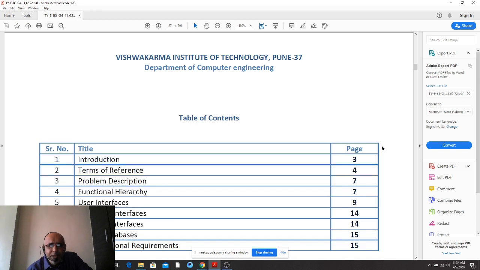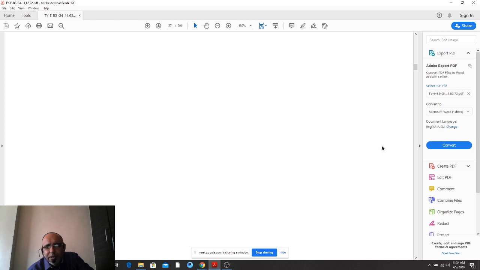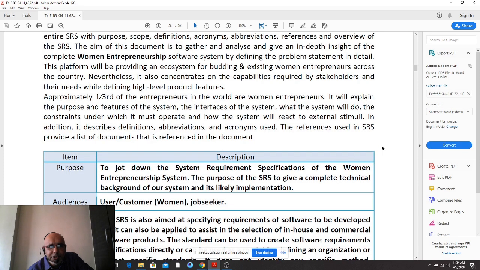So, this is the table of contents: introduction, terms of reference, product, problem definition, functional hierarchy, user interfaces, and hardware interfaces. Proceeding next, the introduction is the introduction of the SRS. One full page has to be written. You can find multiple resources on the web.